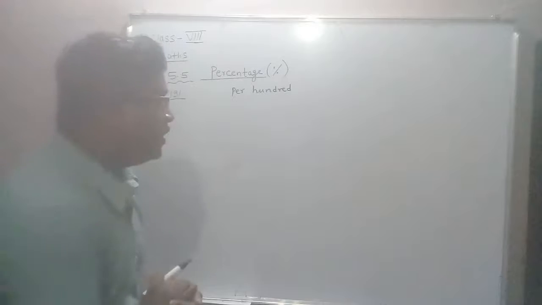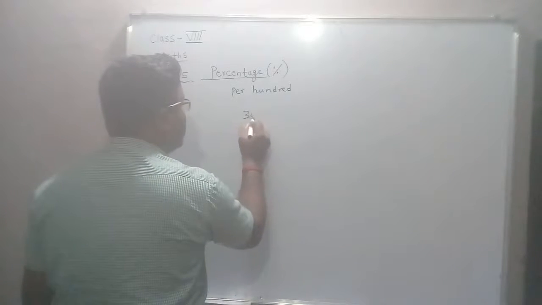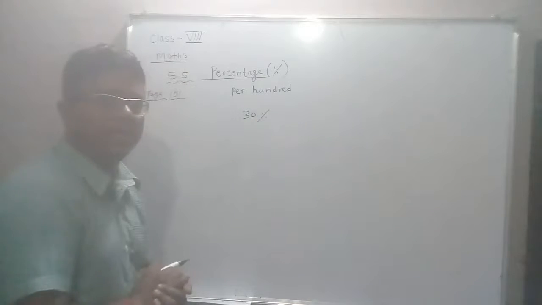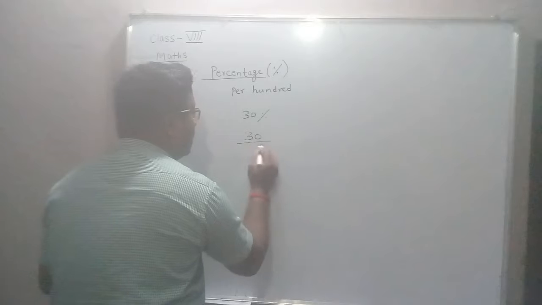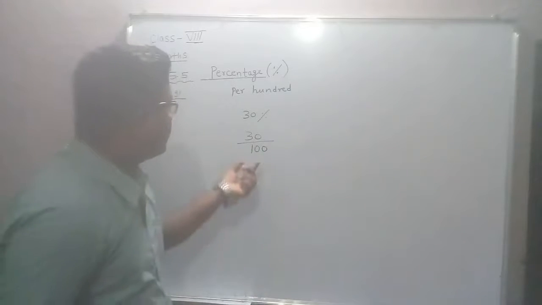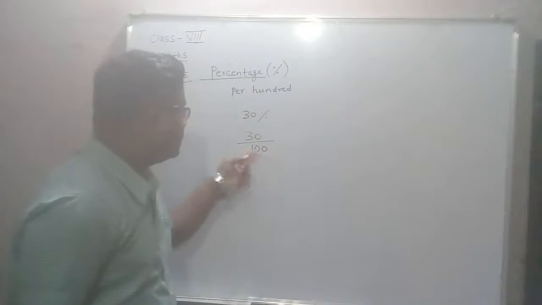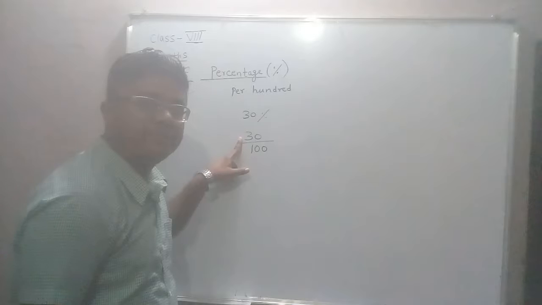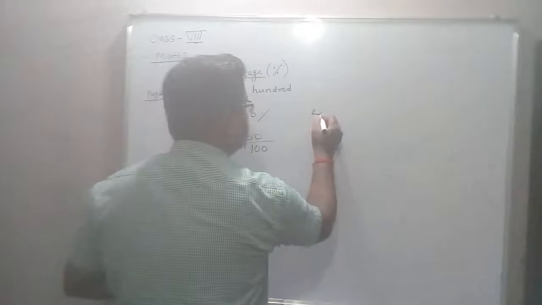Suppose I say 30%. What is the meaning of 30%? It means 30 upon 100. Out of 100 equal parts, the person has secured 30. Similarly, what does 40% mean?